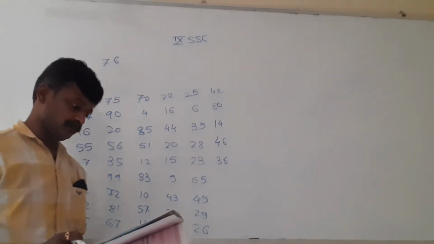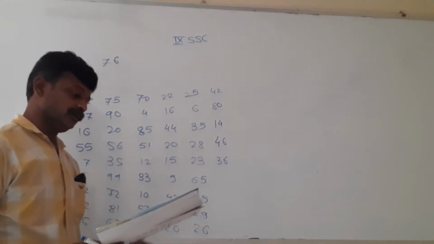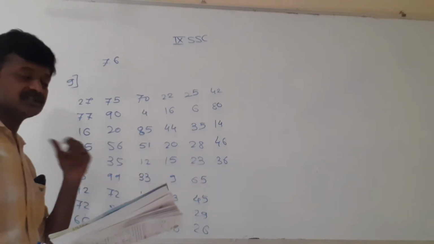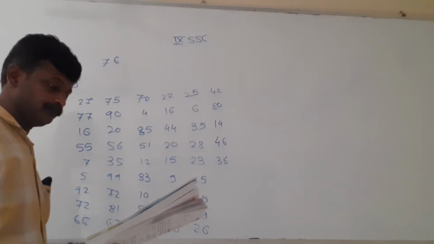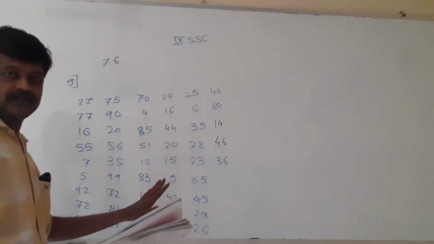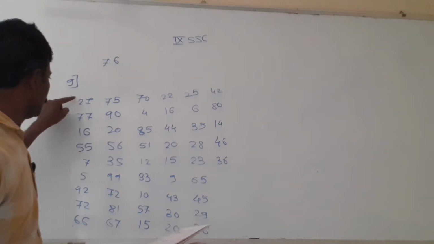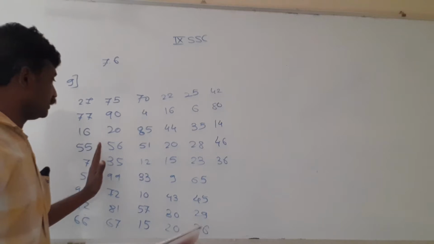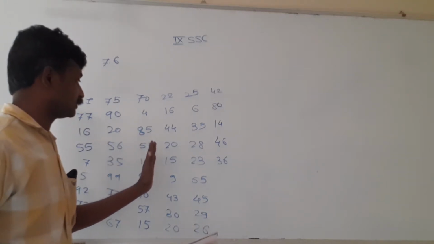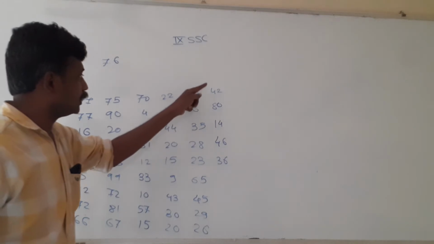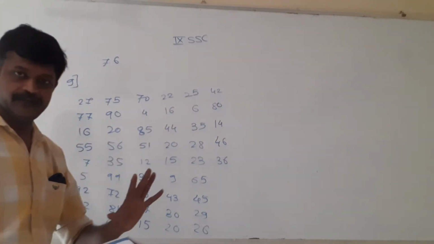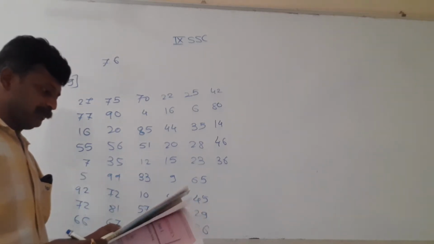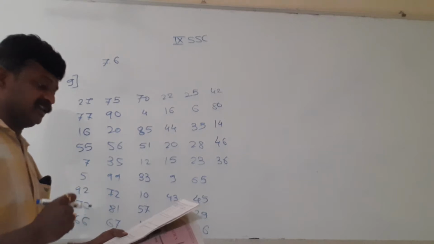Let us cross check. It is written here, in a village the milk was collected from 50 milkmen at a collection center. So the information is about 50 milkmen, and we need to see whether it is 50 or more than that. So the calculation should be correct. 1, 2, 3, 4, 5, 6, 7, 8, 9. 9, 18, 27, 36, 45, then 1, 2, 3, 4, 5. 45 plus 5, 50. So the data written on the board is correct. 50 people's information is there. This is the collection of milk in liters.